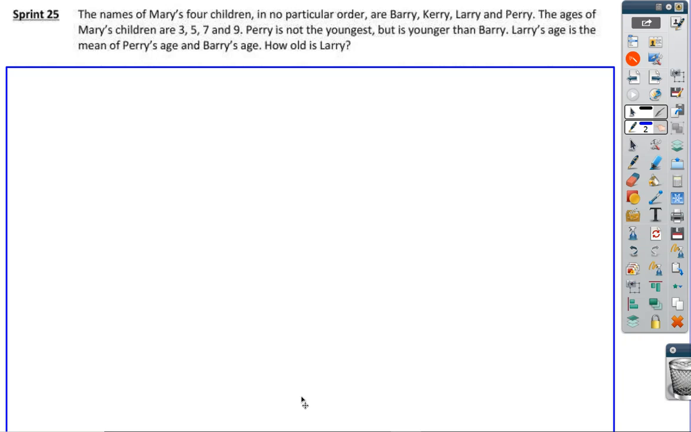So this is 2022 Sprint Round Competition Practice 2. We're going to be looking at 21 through 25, again on the Sprint Round.